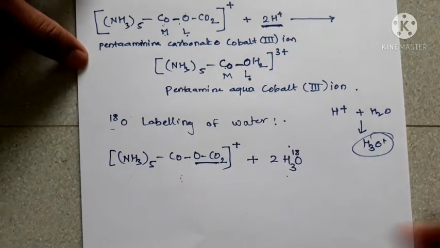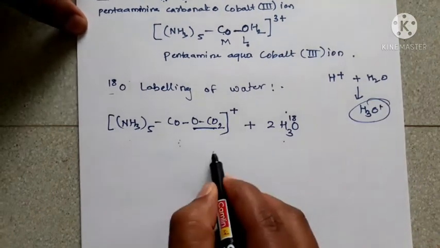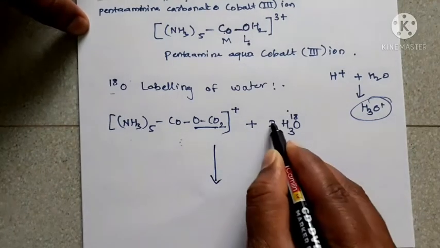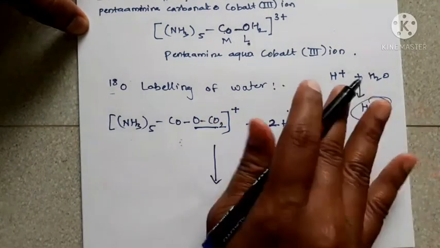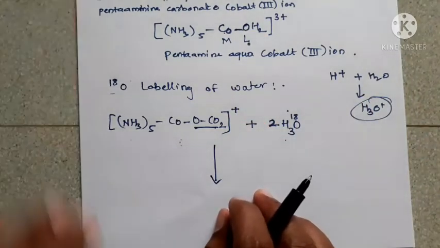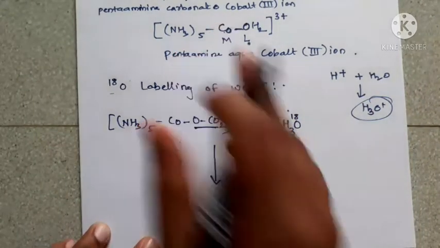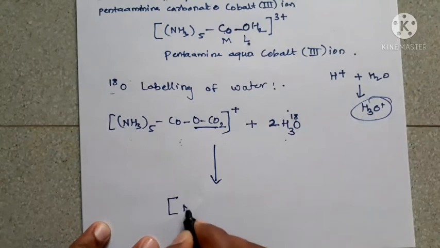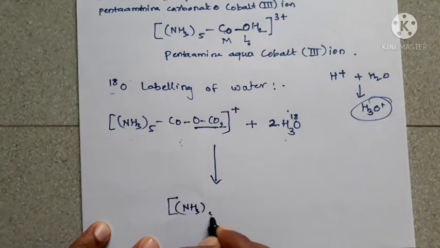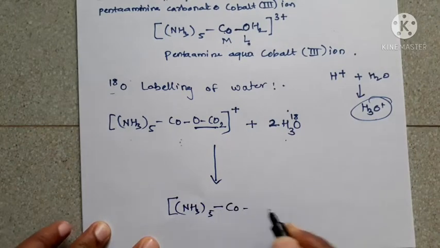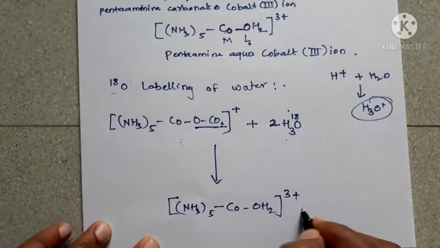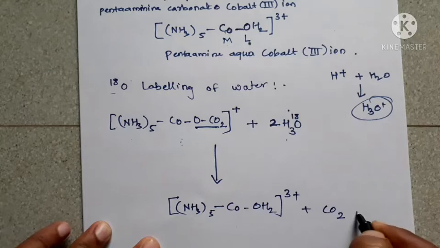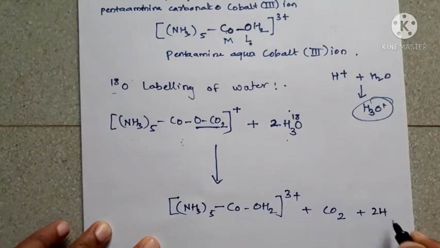So by using this water labeled molecule in the presence of acid, you will get the same product, that is [Co(NH3)5(OH2)]3+, and the byproduct is CO2 plus 2 H2O18.